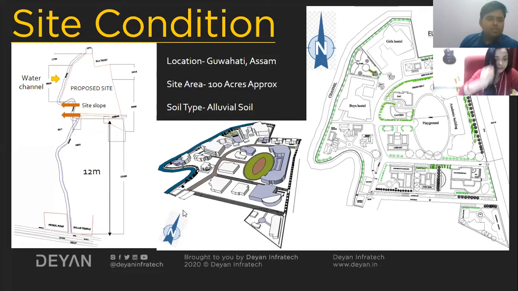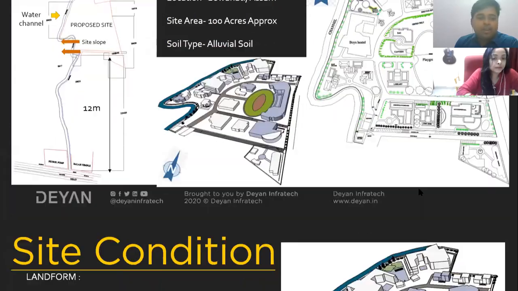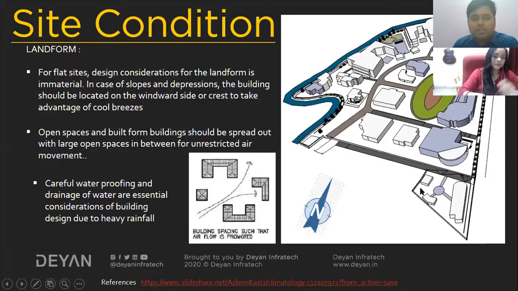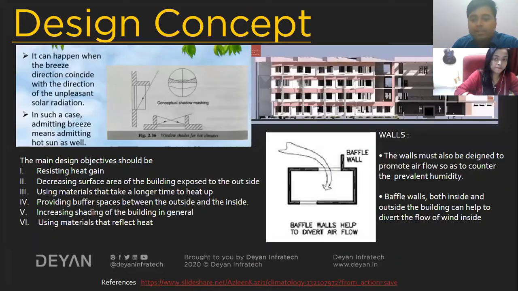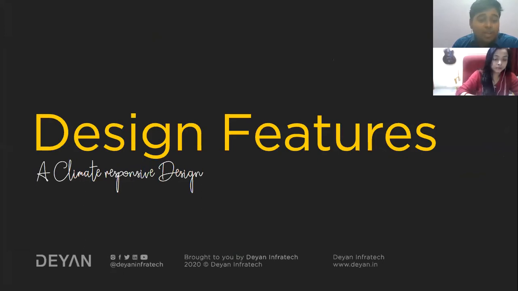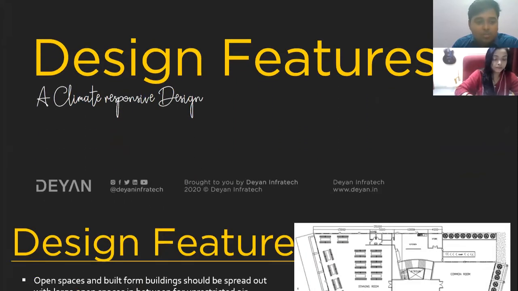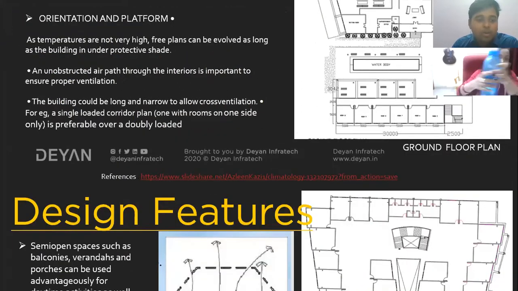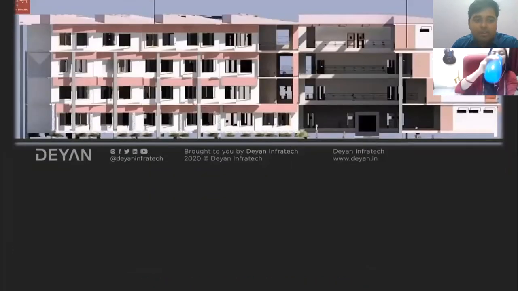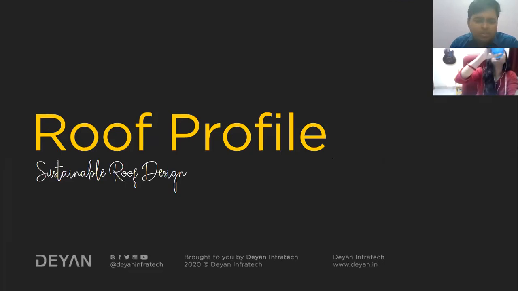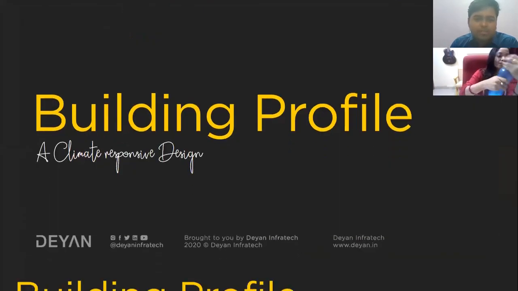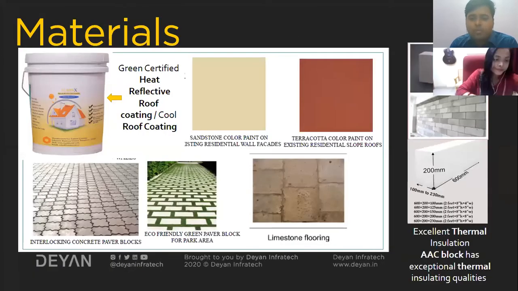Sheshu is asking whether radiant cooling will increase the structure load. Yes, it will obviously increase the structure load because it accommodates some extra material in the concrete, and when the water is flowing inside, it will add some extra load to the structure. But at the same time, because of the insertion of those pipes, the amount of concrete in the slabs will be less. So in that way, it will not add that much extra load to the structure. So this is one of the options we can look at.